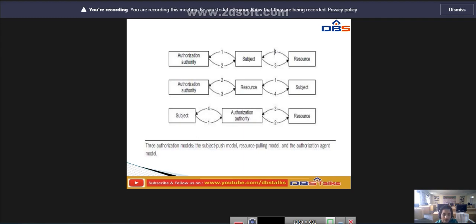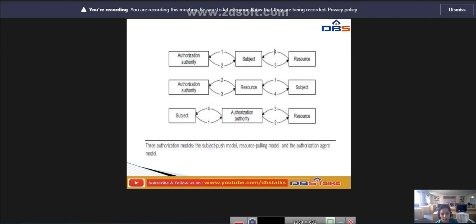So first the subject establishes a relationship with the authorization authority, and after that it sends the request to the resource and contacts the resource. This is the communication that occurs here, in a sequential manner.